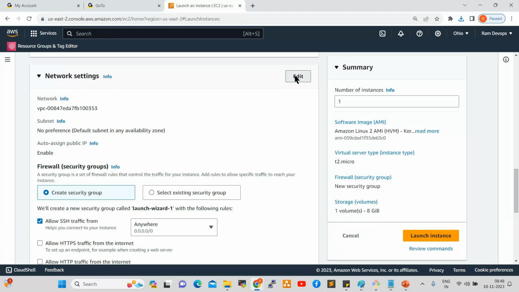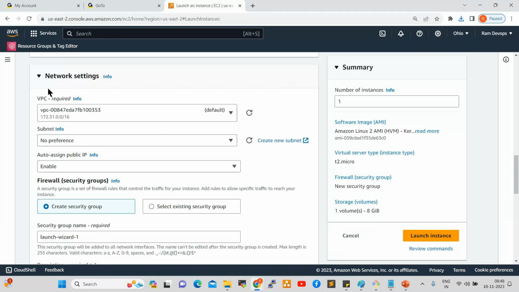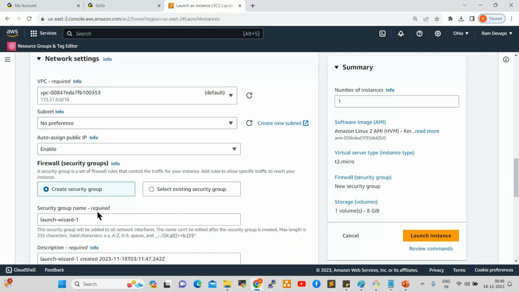See here, this is the VPC network settings. This is a default network. Subnet is nothing but sub network, small network. So this networking part will be covered in the networking sessions. While working on VPC, we'll go deep dive. Okay. Auto assign public IP is enabled by default here. Now, yeah, firewall.